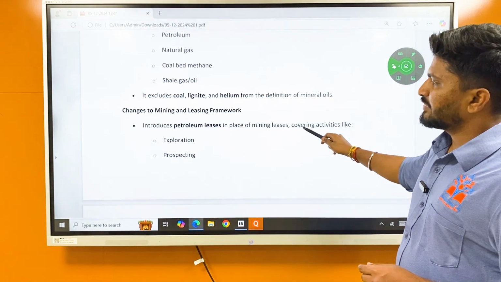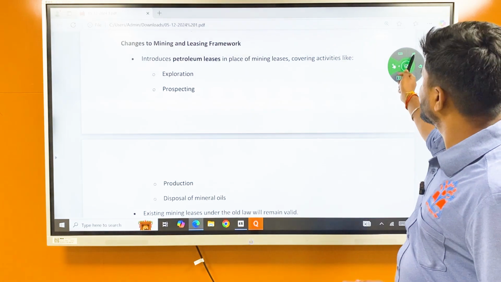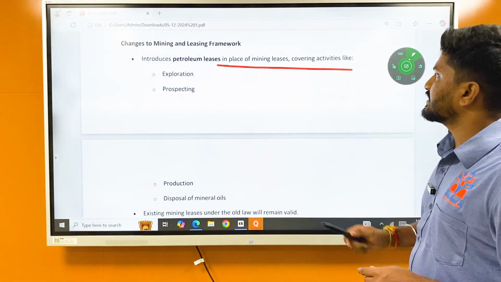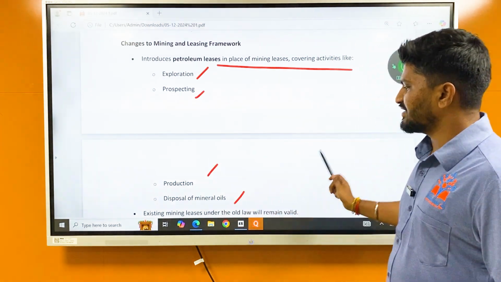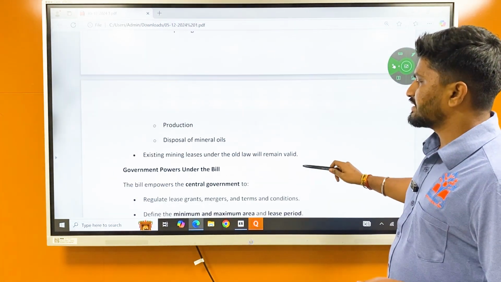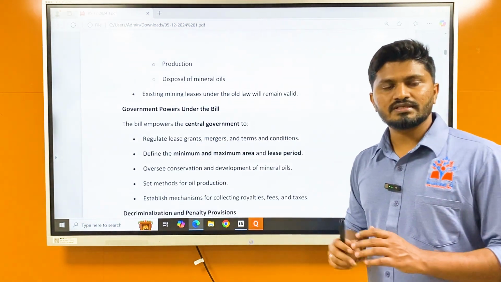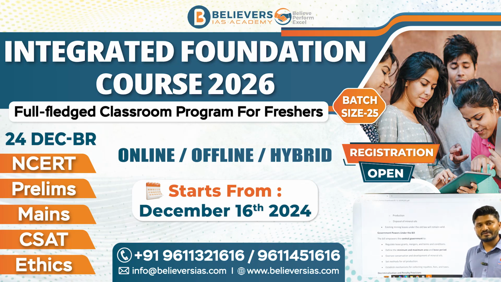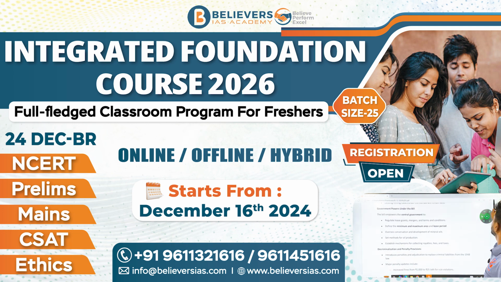Then there were some changes to the mining and leasing framework. It introduces petroleum leases in place of mining leases, covering activities like exploration, prospecting, production, disposal of mineral oils. And the existing mining leases under the old law will remain valid. Okay, whatever leases have already been provided under the old law will remain valid. But from now onwards, any leasing will be given based on the new amendment.